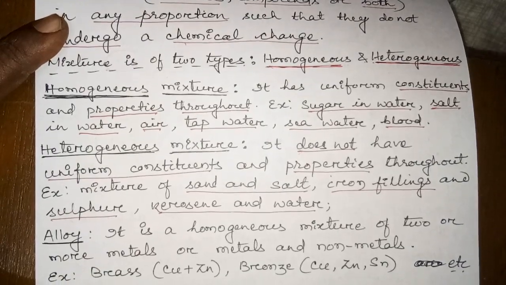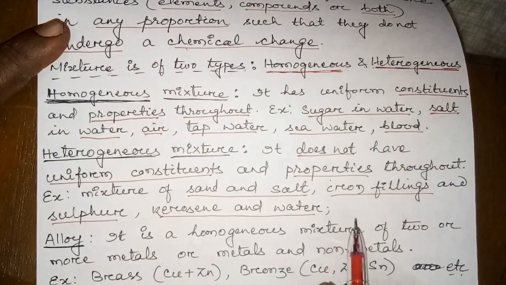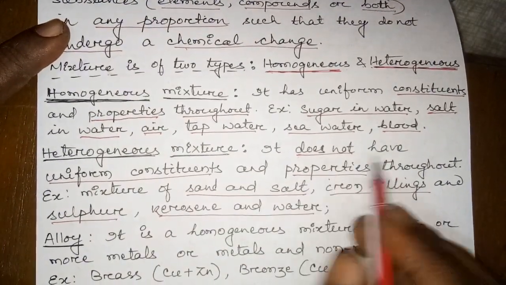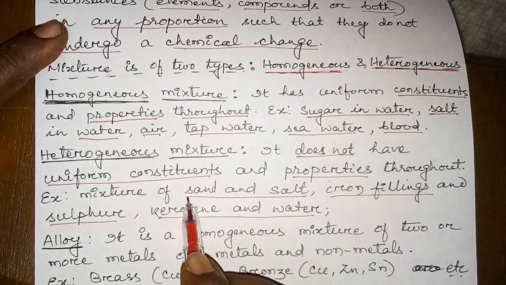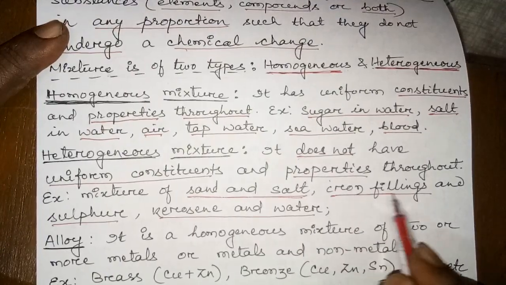So how you will define? Heterogeneous mixture is the mixture which doesn't have uniform constituents and properties throughout. Examples you can give when the definition is asked.